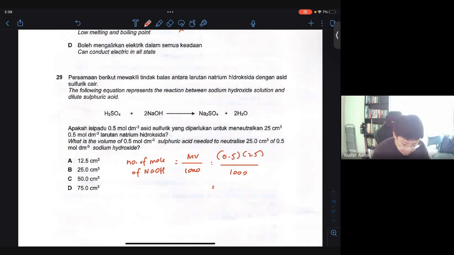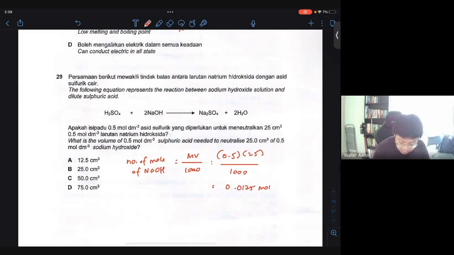So the answer is 0.0125 mole. Okay, so this is the number of mole of sodium hydroxide.